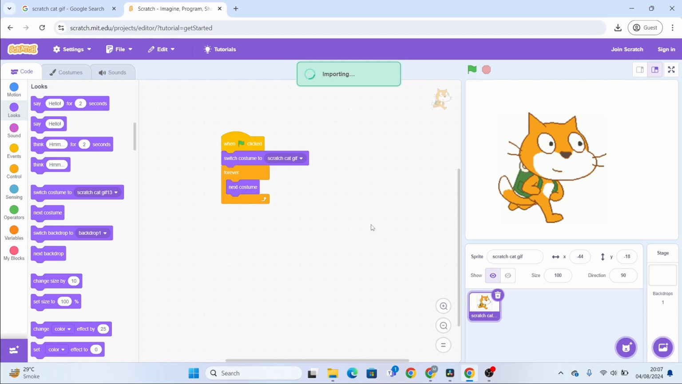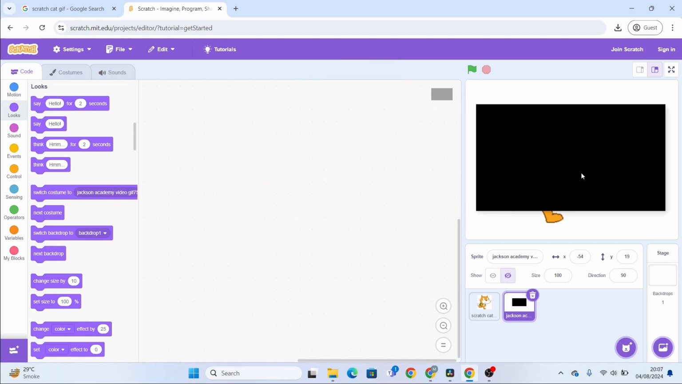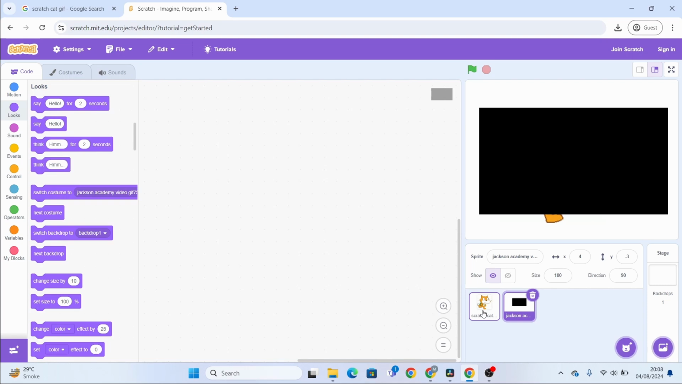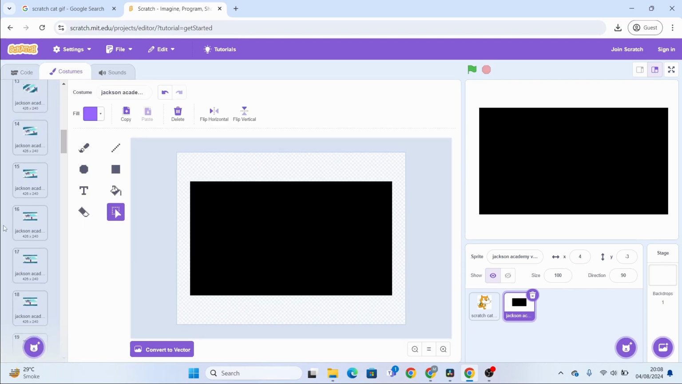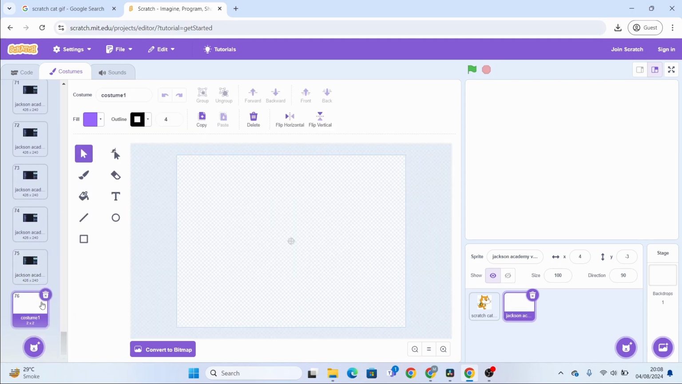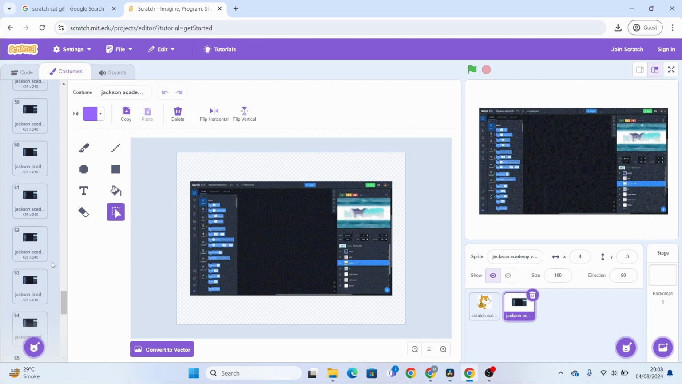The more costumes it has, the more time it will take to import. Okay, now it's done. It's imported into our Scratch project. So go into costumes, first check out how many costumes there are. There are a total of 75 costumes. So this means that we'll need to repeat 75 times.